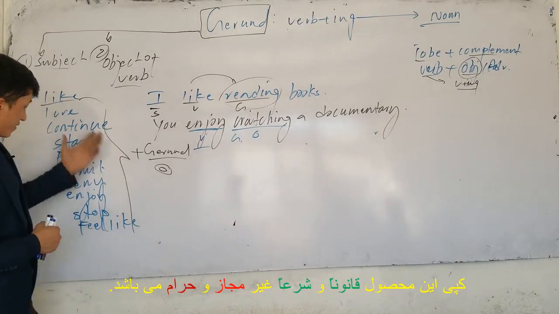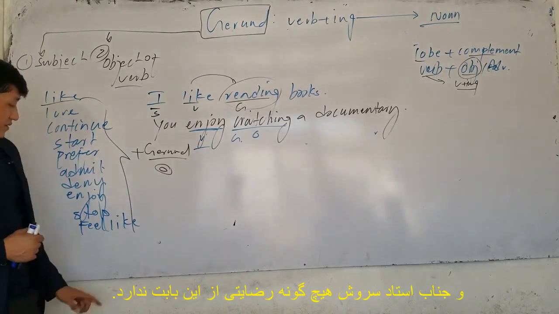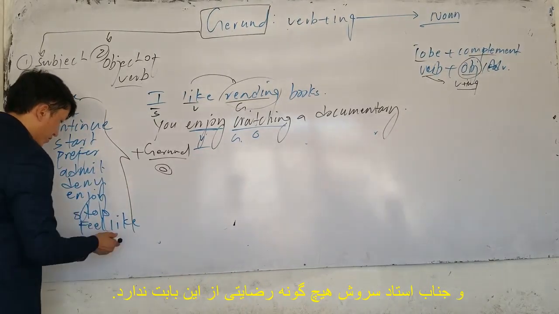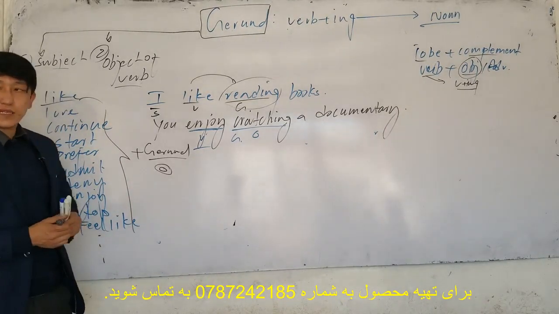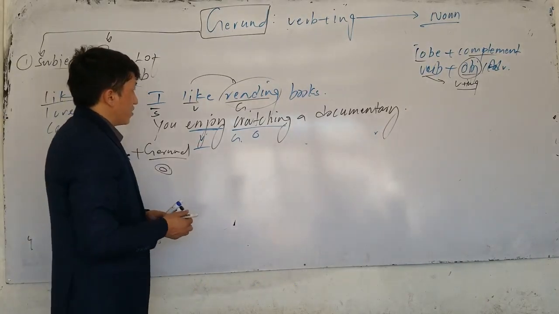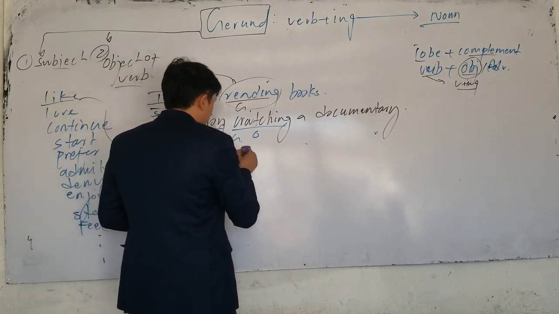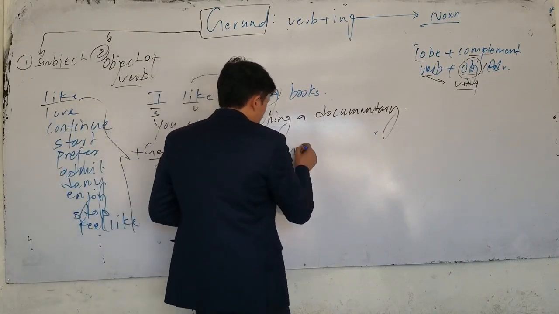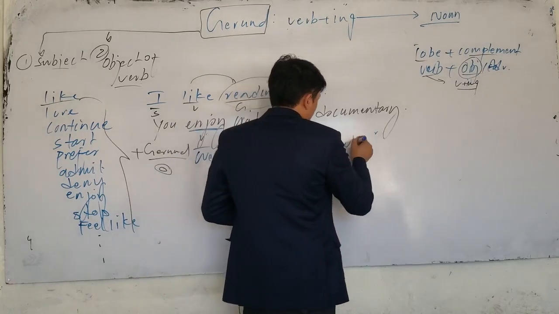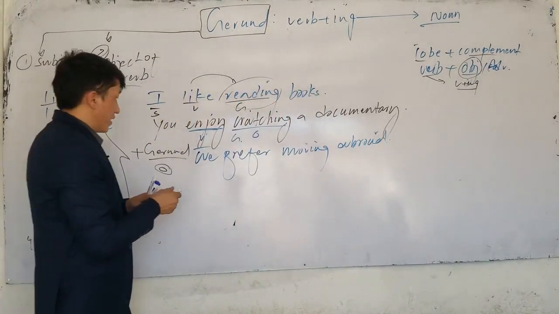After these verbs, what do we use? We use gerund. If I use gerund after these specific verbs, there are many more. I don't need to write all of them. So in that case, gerund is used as a what? As an object. Now, here, enjoy watching documentary. The next one, we prefer. What do we prefer? Look, we prefer moving abroad. Which one is gerund here? We prefer moving abroad.